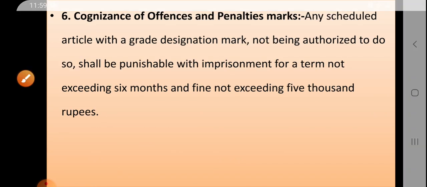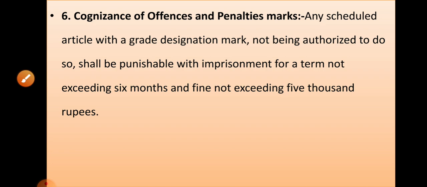Then 6.1, cognizance of offences and penalties. Any scheduled articles with the grade designation marks, if not authorized to do so, shall be punishable with imprisonment for a term not exceeding 6 months and a fine not exceeding 5,000 rupees.